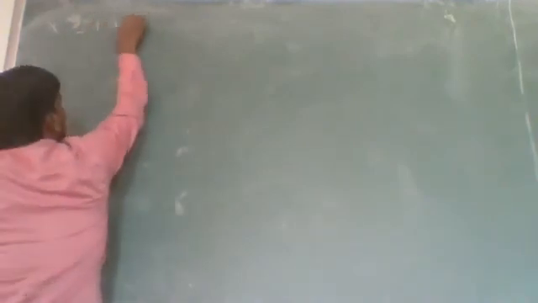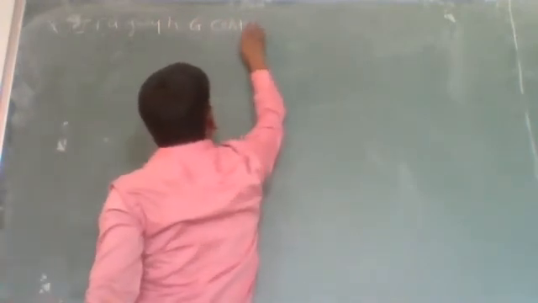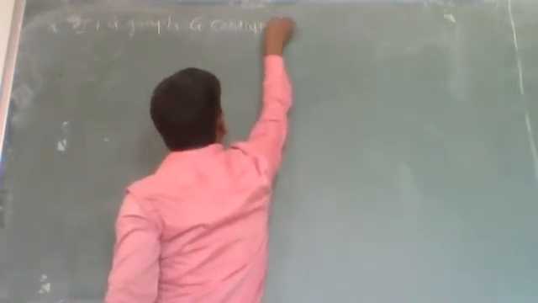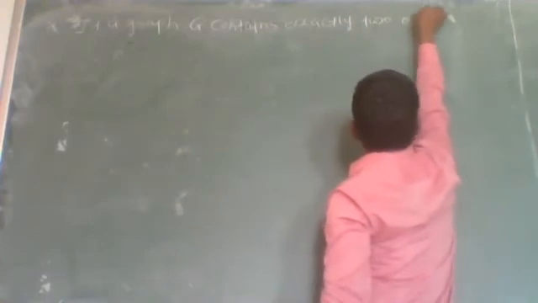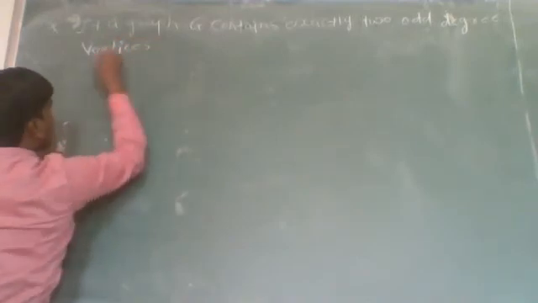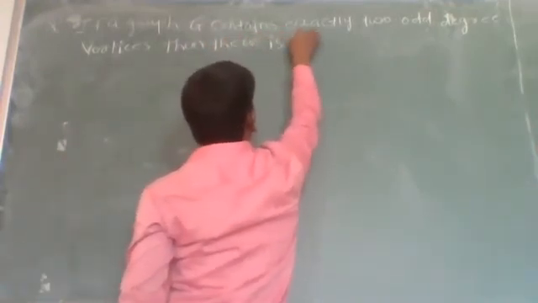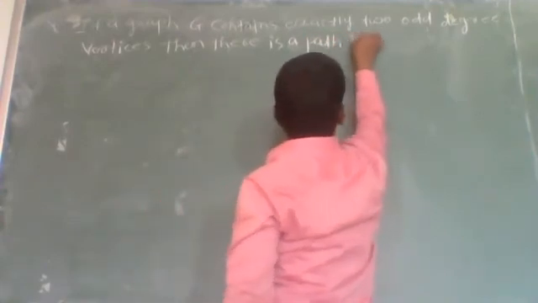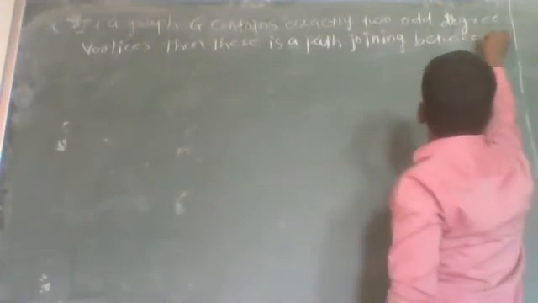Now the next statement is: if a graph G contains exactly two odd degree vertices, then there is a path joining these two vertices.